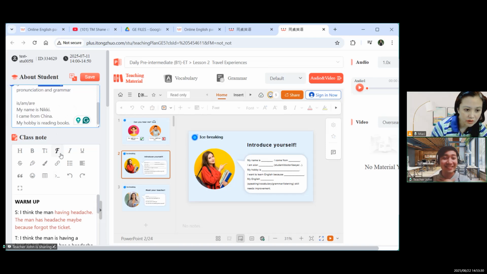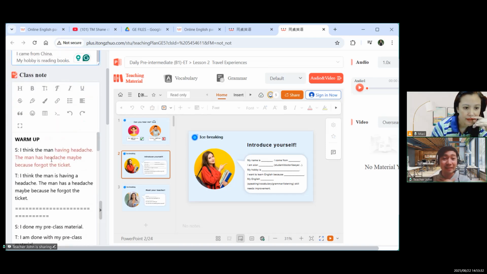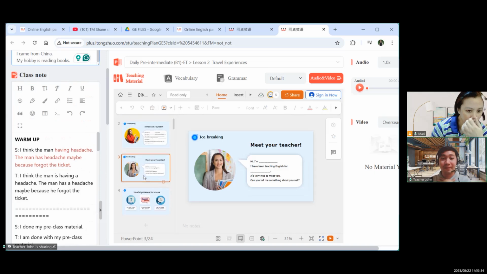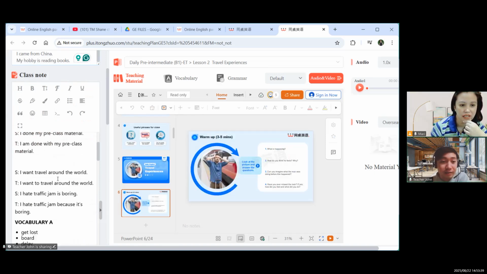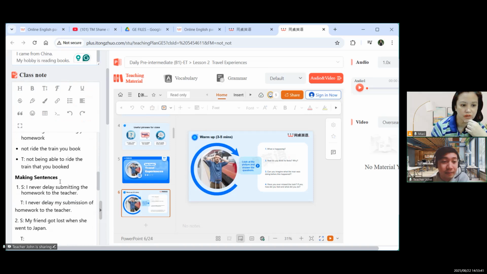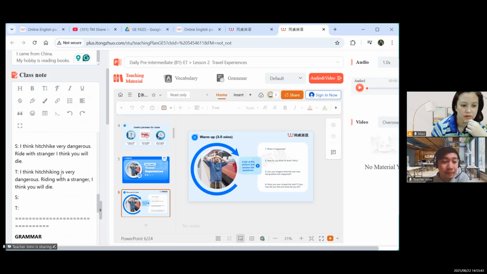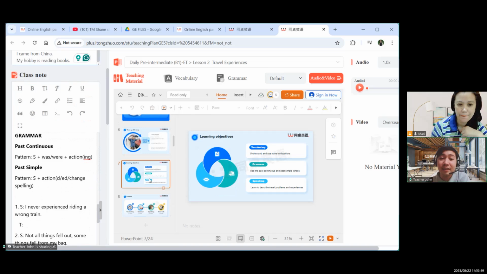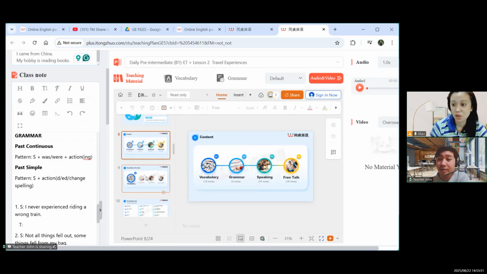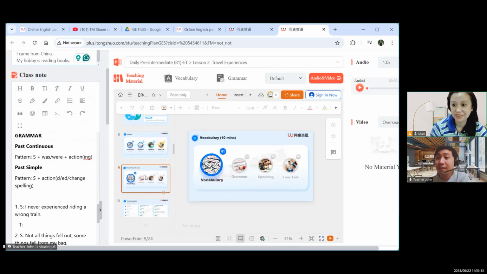Before I go, can you scroll down? Okay, miss. Here? The grammar part, in the class notes. Vocabulary, grammar. Here, miss. You see past continuous. So that's going to be my topic too, if I choose this? This is the test page.